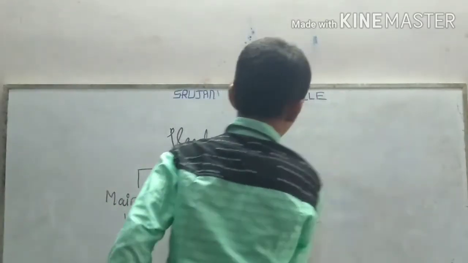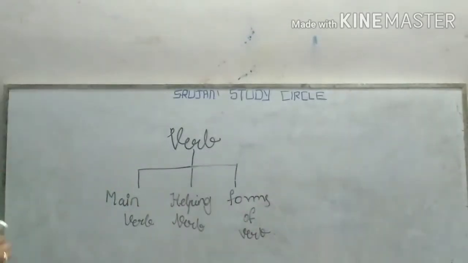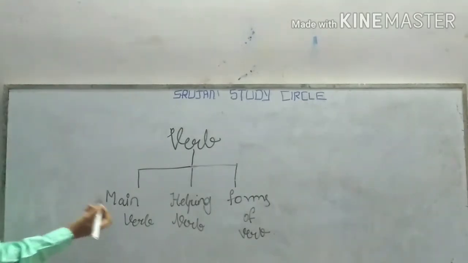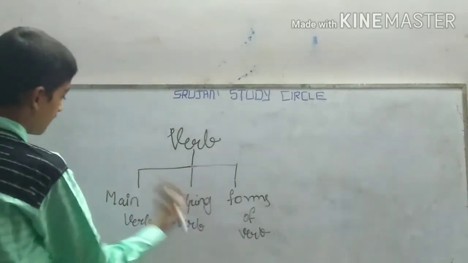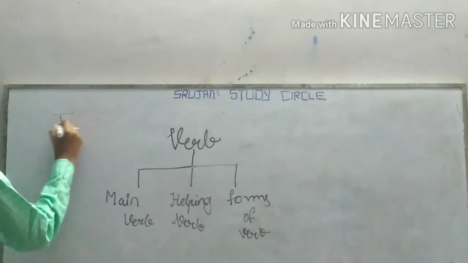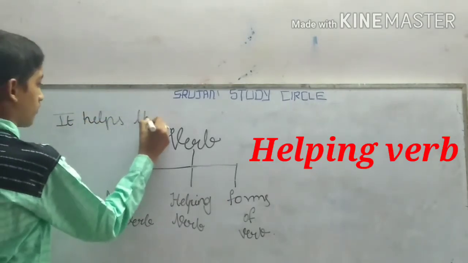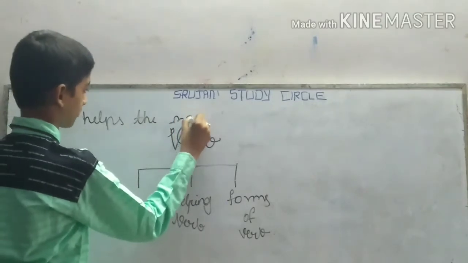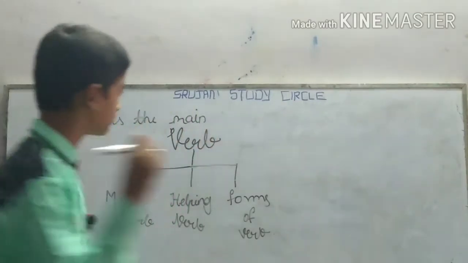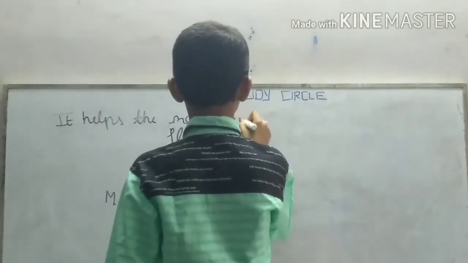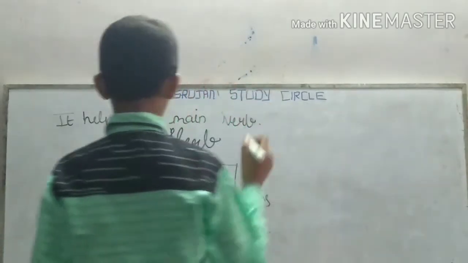Helping verb is the verb which is used to help the main verb. Its name only indicates it helps the main verb. Okay.